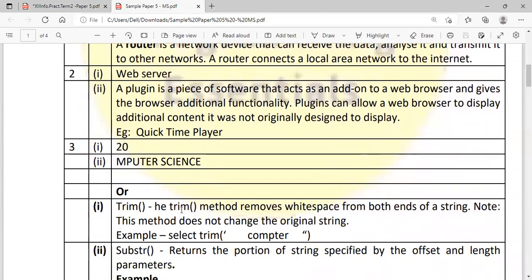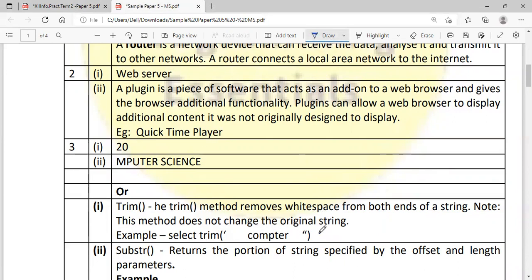Trim means what? The trim method removes the white space from both ends of the string, that is, leading and trailing white spaces will be removed by the trim function. And this method does not change the original string. For example, select trim of ' computer '.